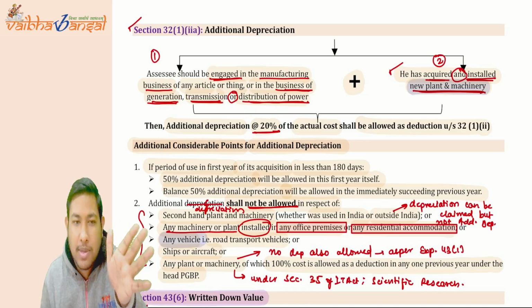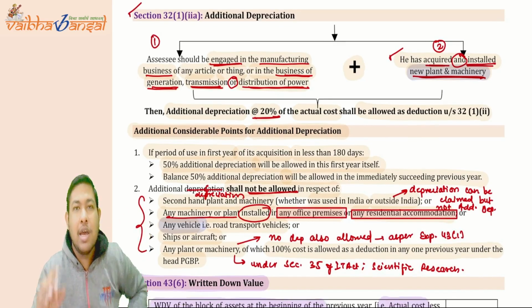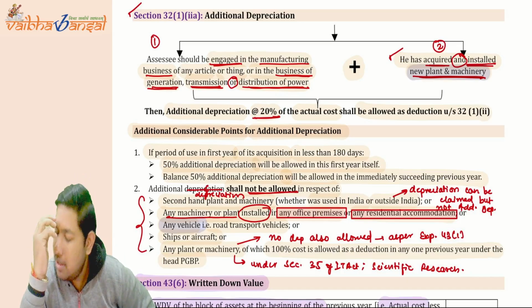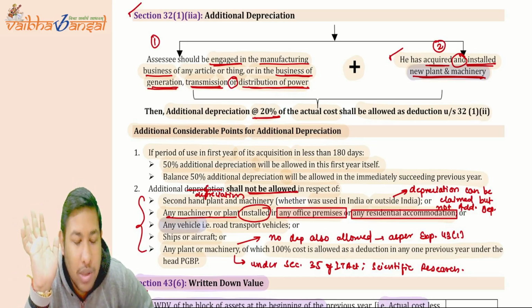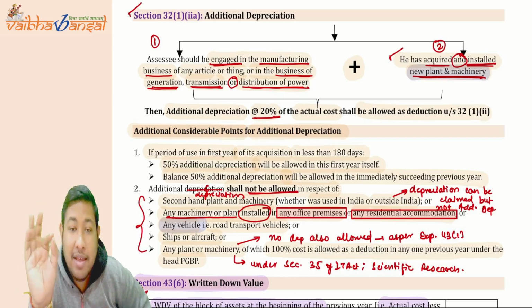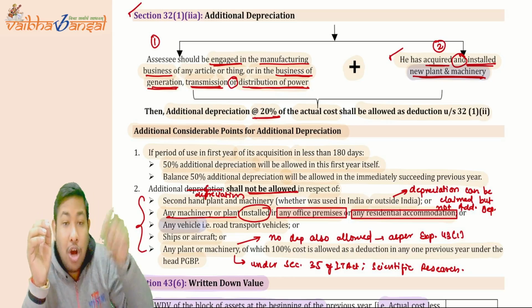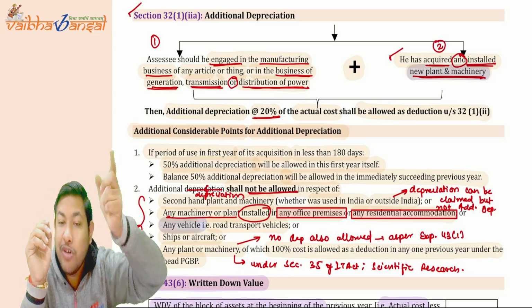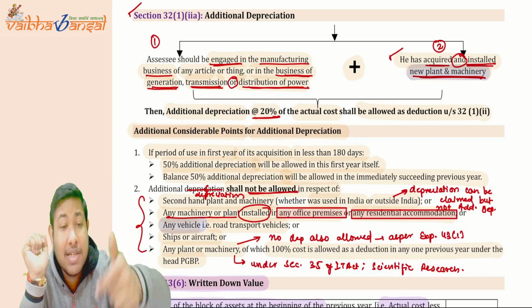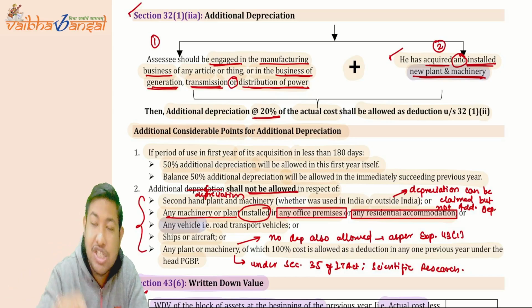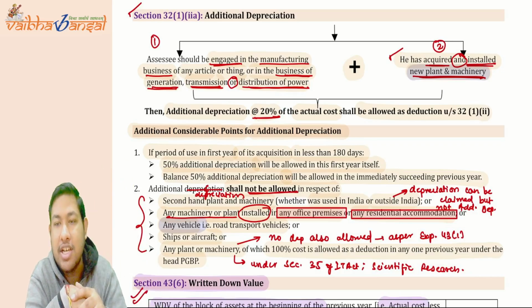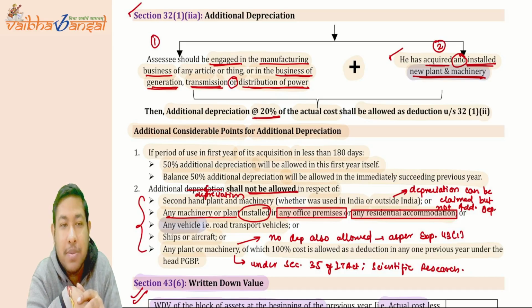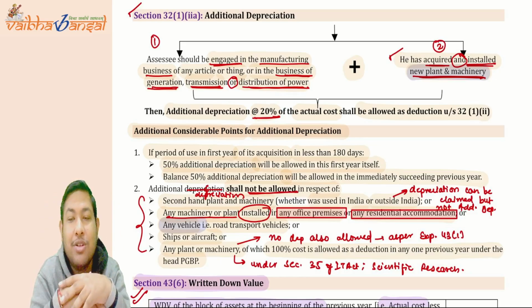Additional depreciation shall not be allowed in a few cases. What are those cases? If you have installed any second-hand plant and machinery, we are not going to allow it, whether it is acquired in India or outside India. Any machinery or plant installed in the office or office premises, or any residential accommodation, any vehicles, ships or aircraft, or any plant or machinery of which 100% of the cost is allowed as deduction in the previous year under the head PGBP. I have given you the example, section 35. So no depreciation is allowed here.